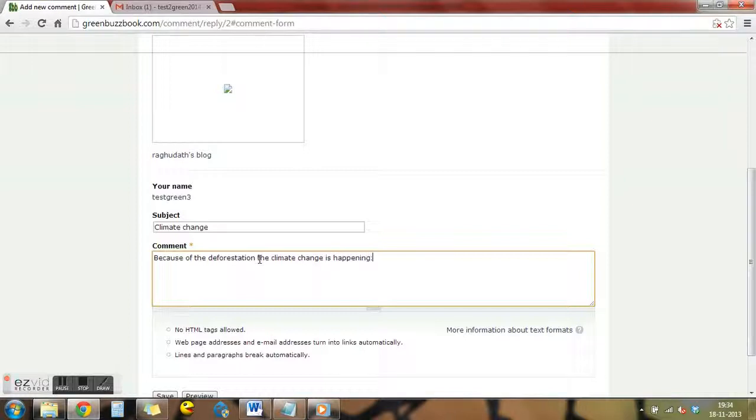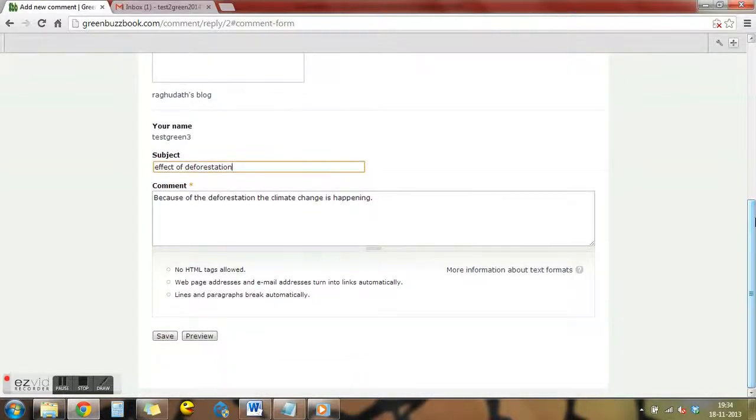You can say, so let me change the topic, like effect of deforestation. That will be the better one. So now coming down, this is a small comment which I have done. So let me save it.